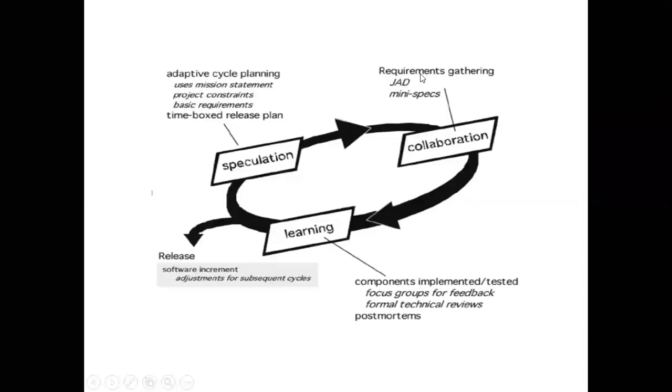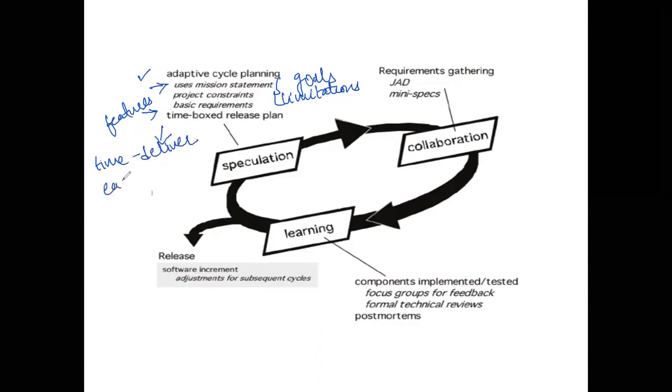So for a quick recap, within the speculation phase, what you have done is you've made an adaptive cycle for the plan so that you gather the user's goal, what needs to be developed. Any limitations within the project are going to be identified. Now, when you have the goals and the limitations, you can identify the different features that are required within the software. And then when you know all the features, you can identify how much time it is going to take so that you can deliver each increment. That is the first phase, the speculation phase.